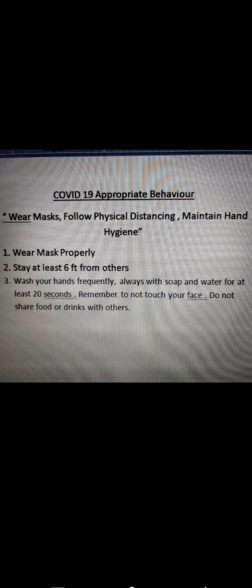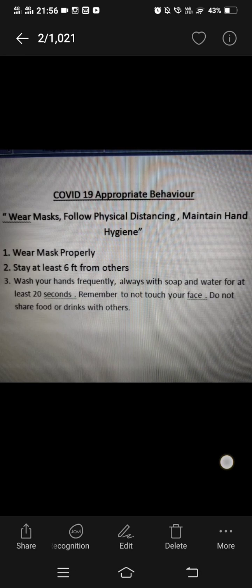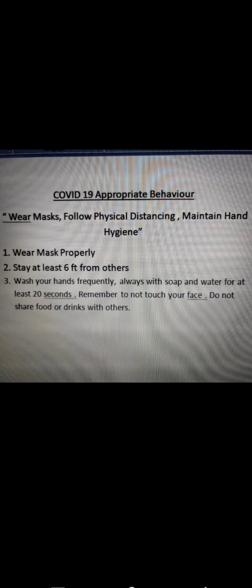So for that we have to wear our mask properly. We should stay at least 6 feet away from each other. We should wash our hands frequently. Whenever we touch any surface or have any physical contact, first of all, we should avoid the physical contact, but if we do, we have to wash our hands. We should always sanitize our hands. We should wash our hands with soap and water for at least 20 seconds. And we should remember not to touch our face very often, and we should not share our foods and drinks with others.